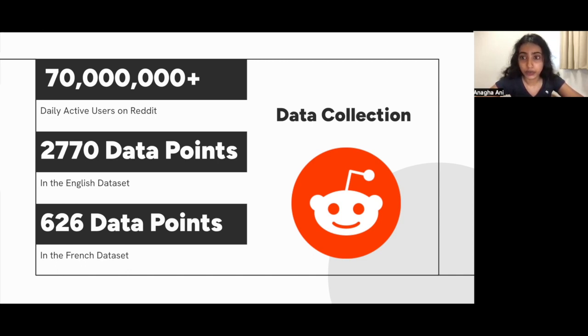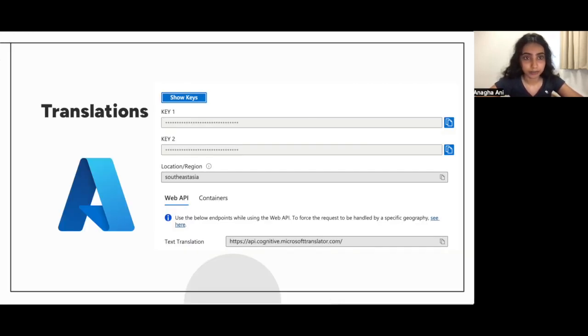In order to retrieve posts and comments relevant to the topic of globalization originally posted by users in French, 4 different translations of the keyword globalization were used as the key search terms and were similarly applied to a comprehensive list of French subreddits. The final French dataset consisted of a total of 626 entries.